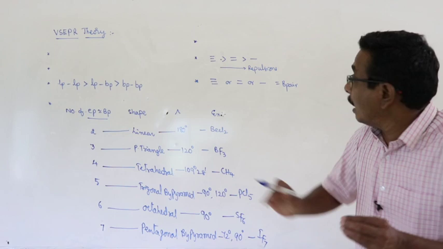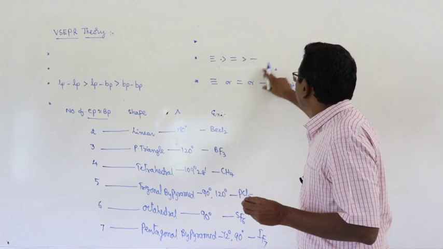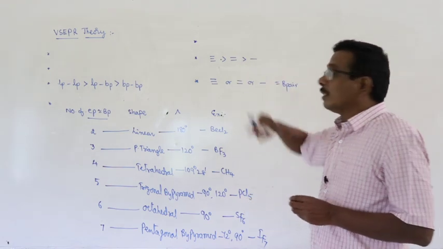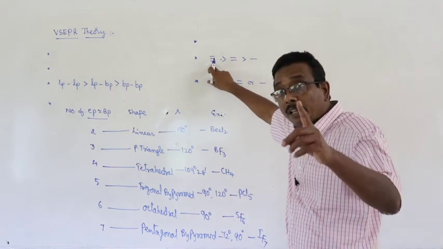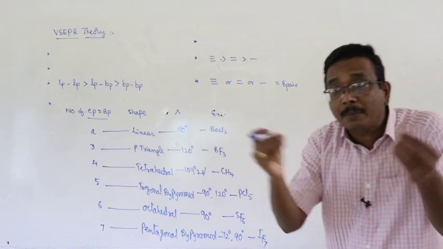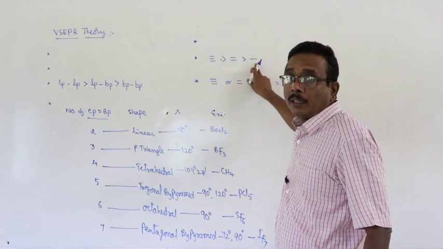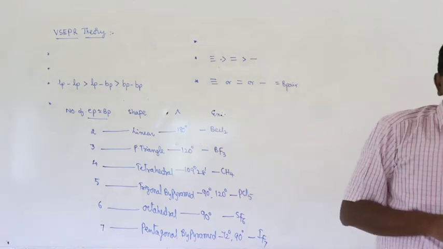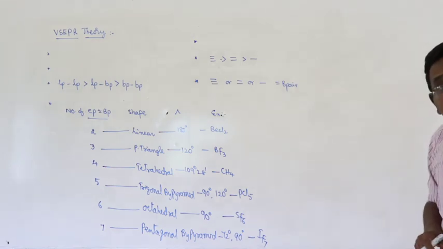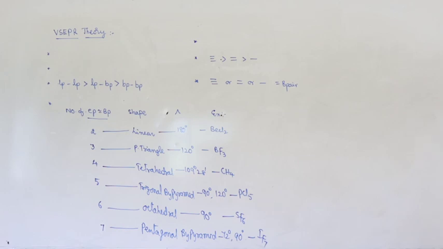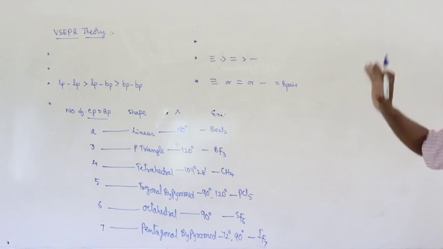And the repulsion between the electron pairs of multiple bonds is in the order: triple bond greater than double bond greater than single bond. In each covalent bond there is one electron pair. Triple bond means 3 electron pairs come closer, automatically the repulsion is maximum, then 2, then 1. And according to VSEPR theory, whether it is triple bond, double bond or single bond, you should consider it as one bond pair only. This is about the important features of VSEPR theory.